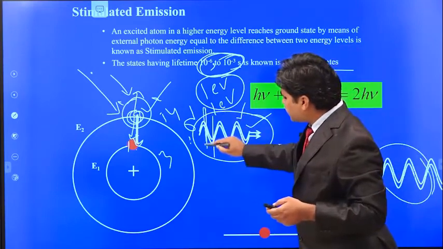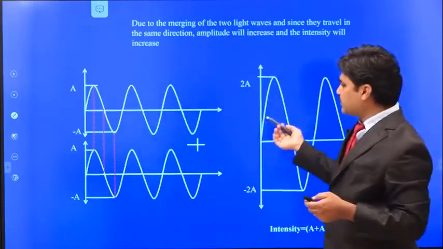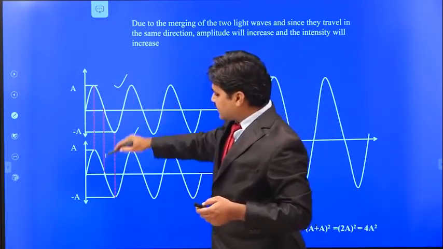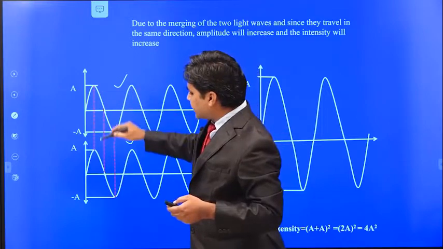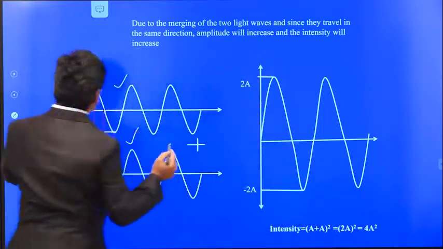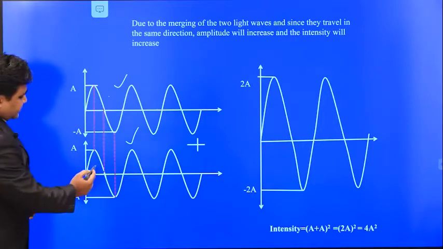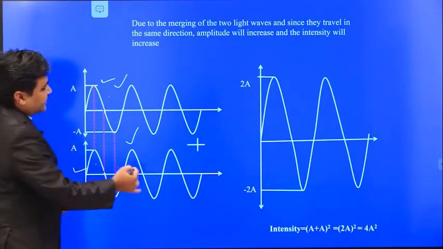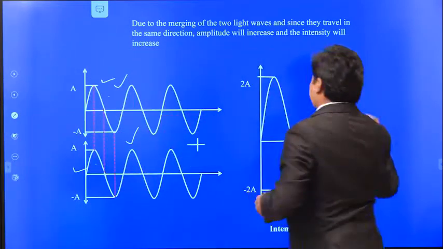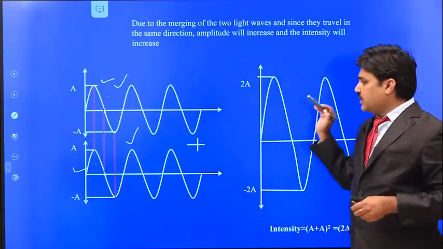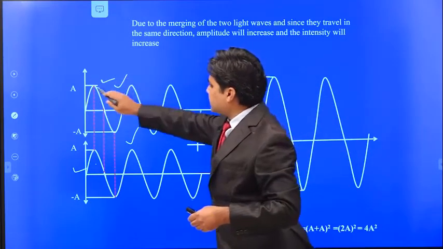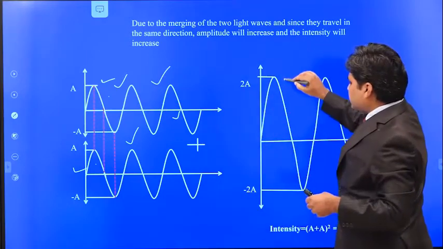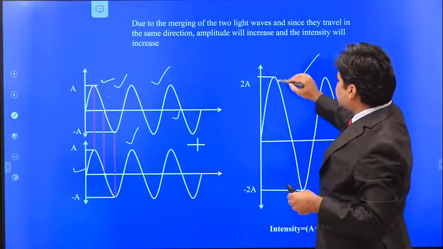So when two waves are merged with each other, what will happen? We have seen already before. This is the first photon and this is the second photon. When the two photons merge with each other, the amplitudes are improved. You can get the resultant amplitude greater, that means it is getting doubled. For one wave the amplitude is equal to A, and when the two waves are mixed together, you get a much greater resultant amplitude.